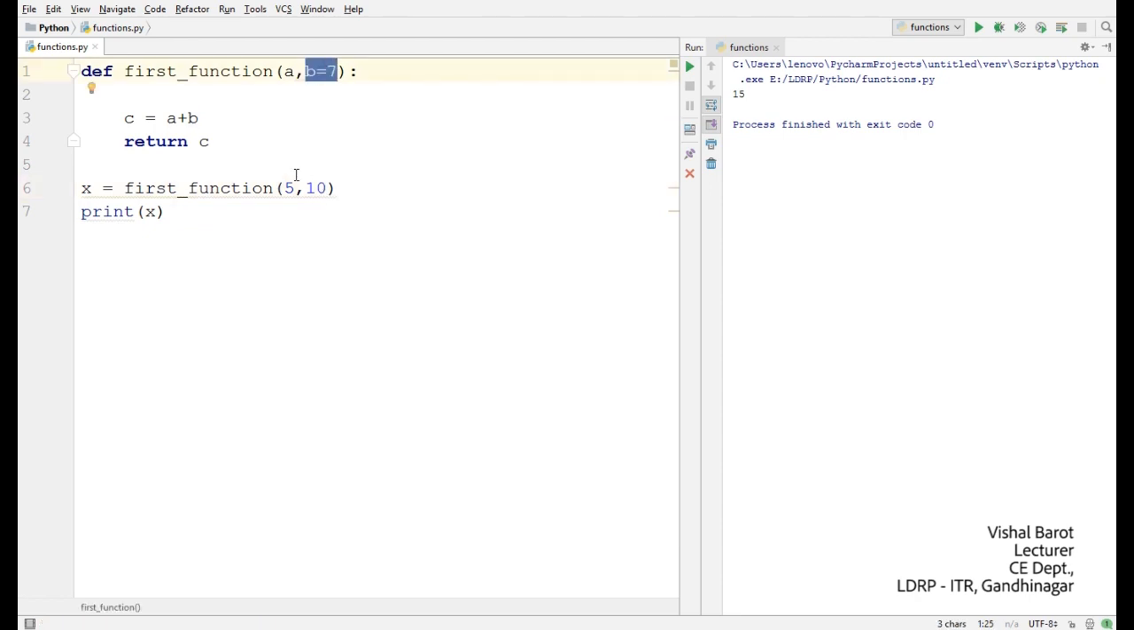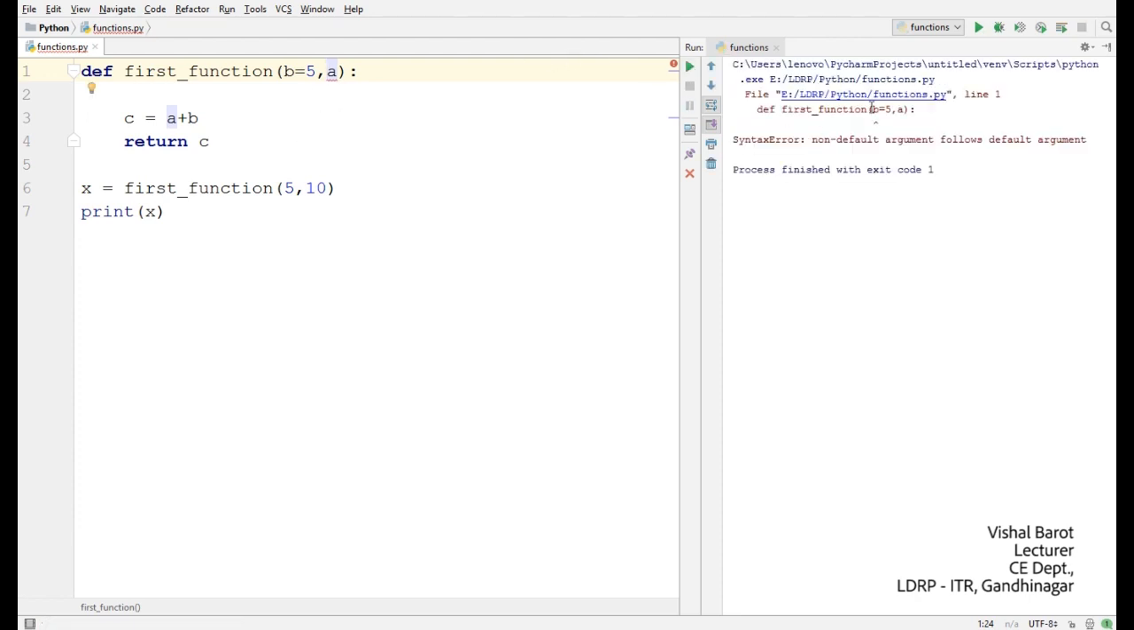Here you need to consider one more thing when you are going to implement a default argument. Let's say b is equal to 5, comma, a. So I have created two arguments, basically b and a. So 5 would be stored to b and 10 would be stored to a. But in this case, when you run the program, you will get an error.